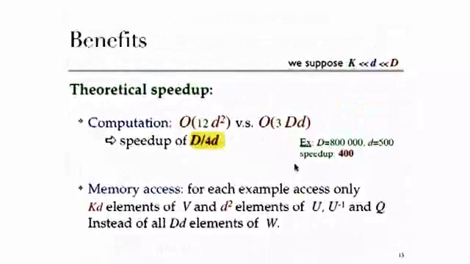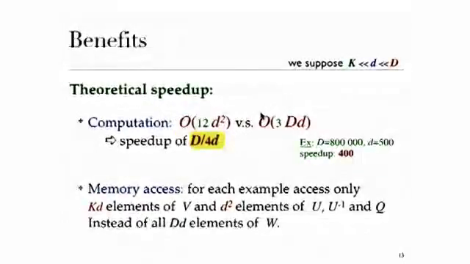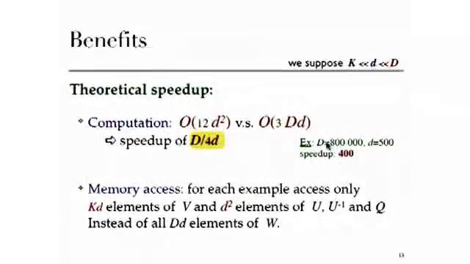So what are the benefits of this approach? Well, first, there's a big computational benefit that we expect. We have replaced basically an operation that was 3 big D times small d elementary operations by roughly 12 small d square operations. So that's an expected speedup of big D divided by 4 small d. So if we take sizes, for example, a sparse target size of 800,000 with a reasonably sized dimension for the representation of 500, the speedup is going to be 400.